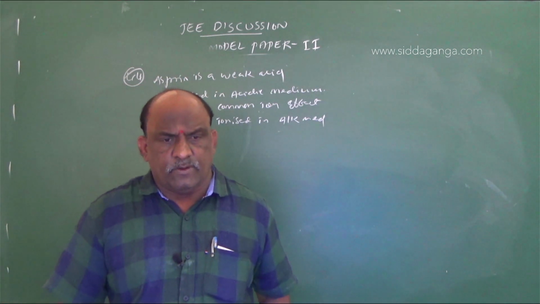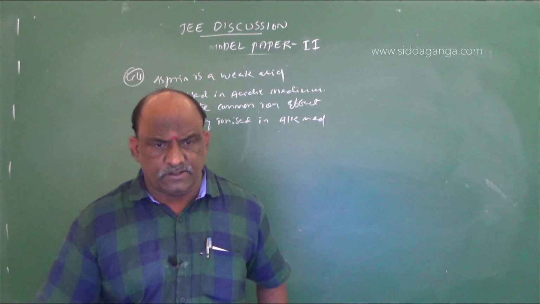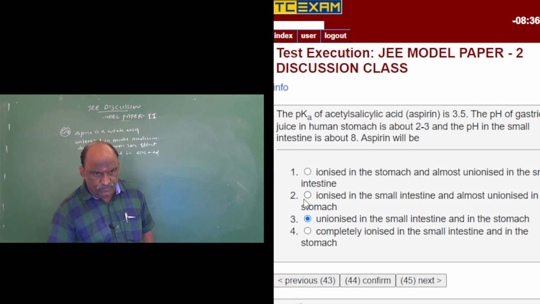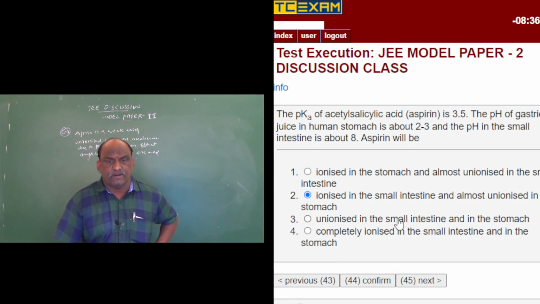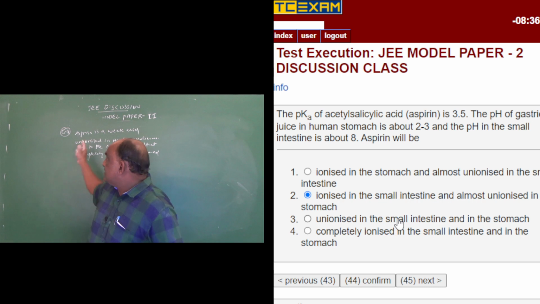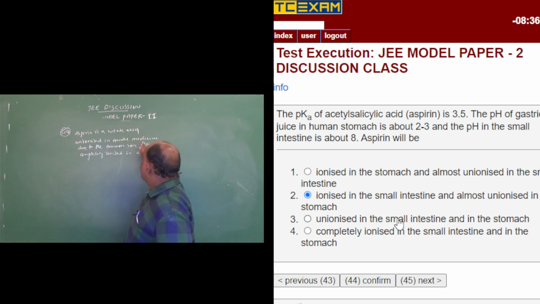Ionized in the small intestine and almost unionized in the stomach. We should go with this one, and the justification is this: aspirin is a weak acid, so because of the common ion effect it is unionized in the acidic medium and completely ionized in alkaline medium.